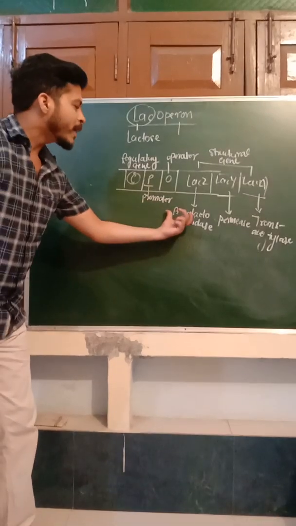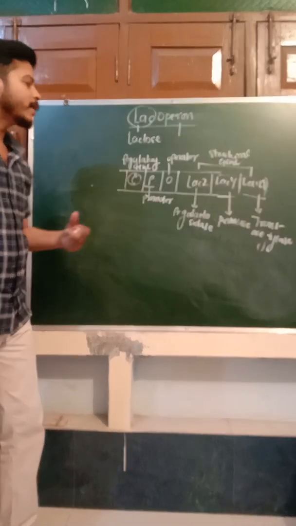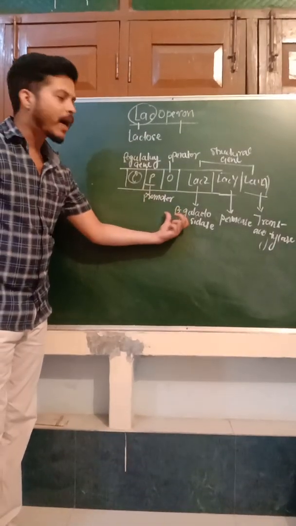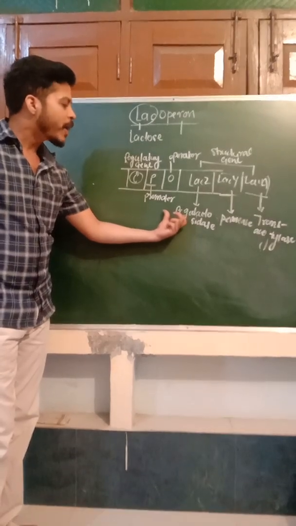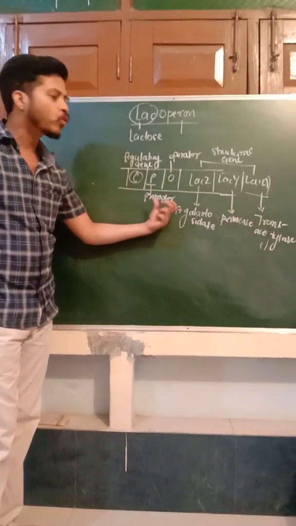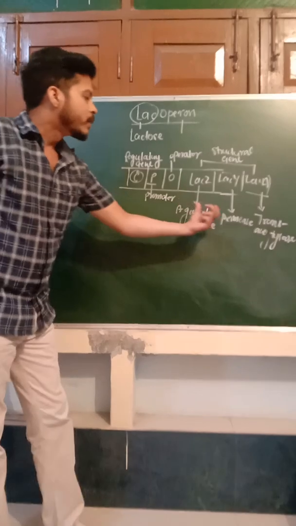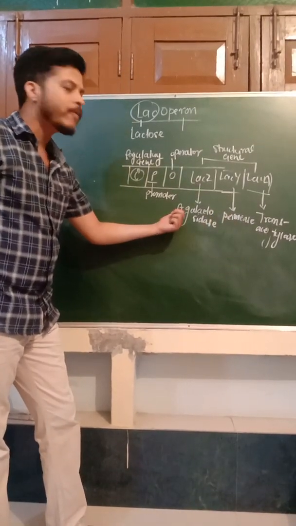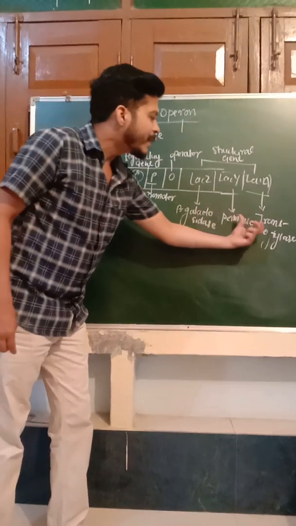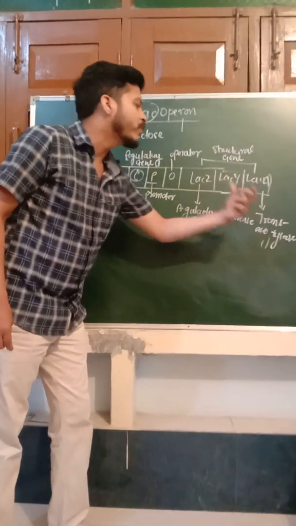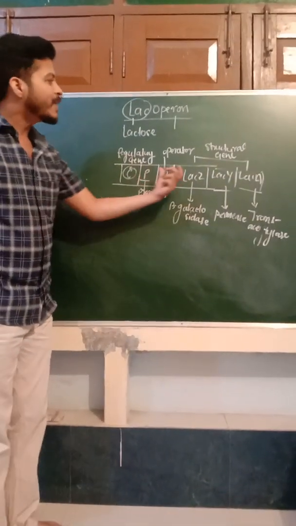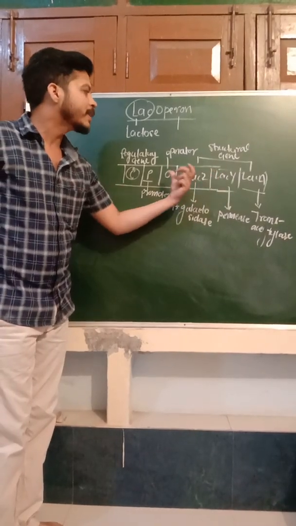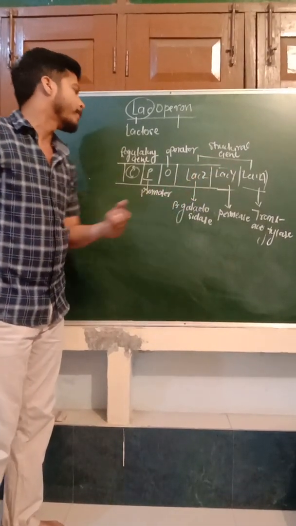What is the function of this beta galactosidase? Also called beta gal, it helps in the hydrolysis of lactose into glucose and galactose. Permease increases the permeability of the cell for the uptake of lactose. And transacetylase helps in the transfer of the acetyl group. So that is the function of these three structural genes and their sequence is Z, Y and A.